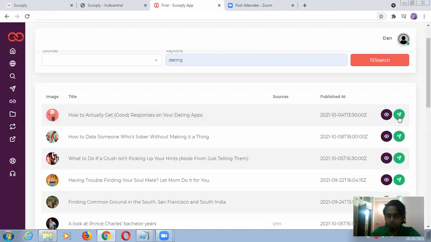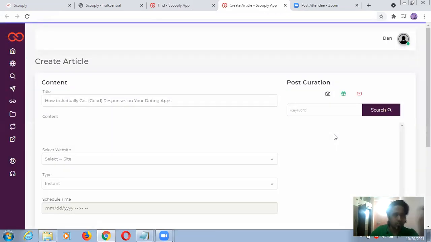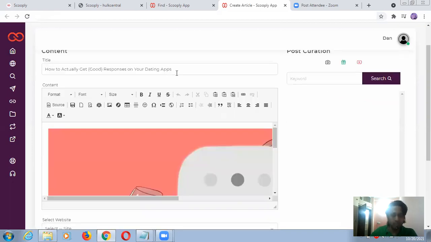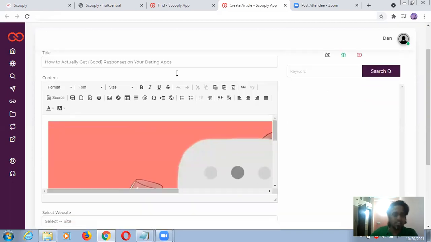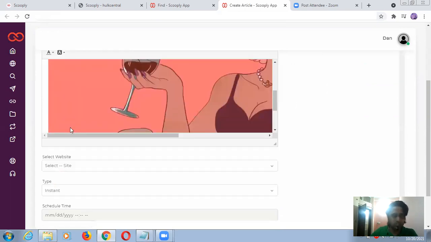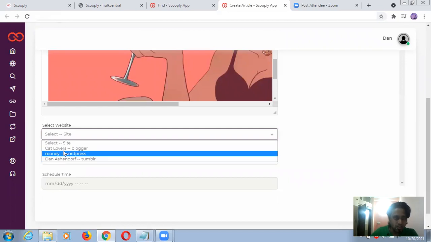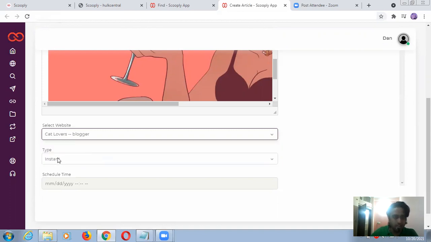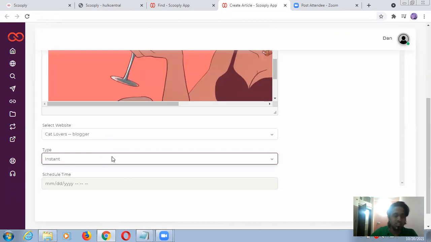Now, if I click on this button, let me show you what will happen, because you are already watching me. Okay guys, that's how it will be done. This is a done-for-you article, which already comes inside this dashboard from different sources. This one is the photo. Select website. So guys, Kate Lovers blogger is my website. These two websites are for demo, so I'm choosing mine. Type: instant or schedule. I'm doing instant.